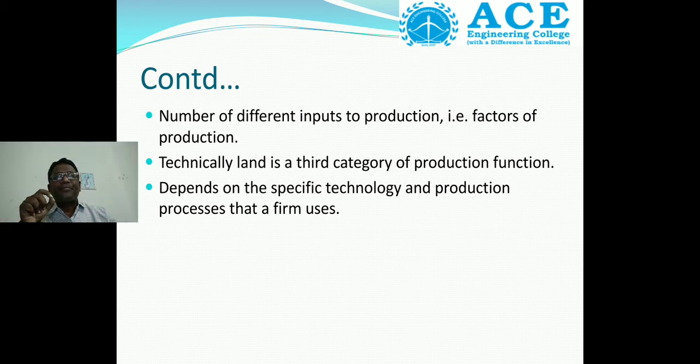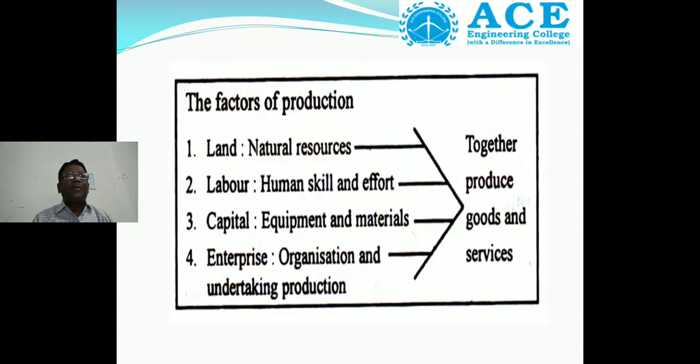Then what are the factors of production, and what are the returns obtained? The first factor of production is land, a natural resource. Labor is human skill and effort. For land, what are we paying? We pay rent. For labor, we pay either a wage or a salary.